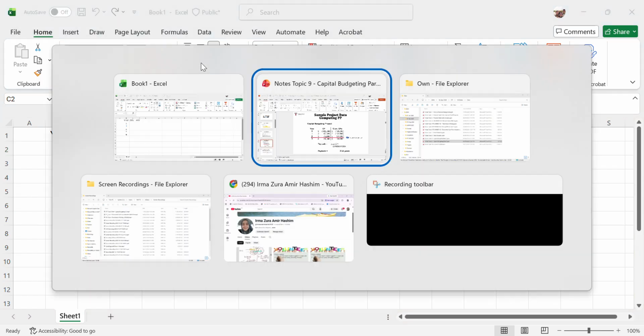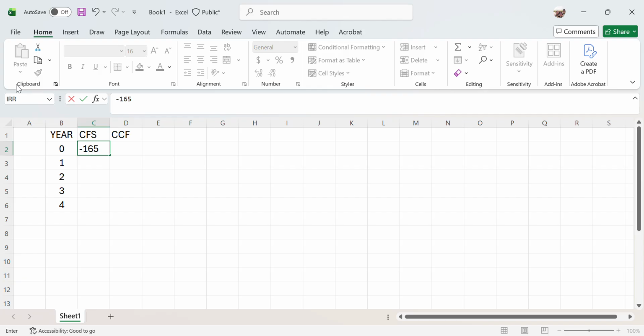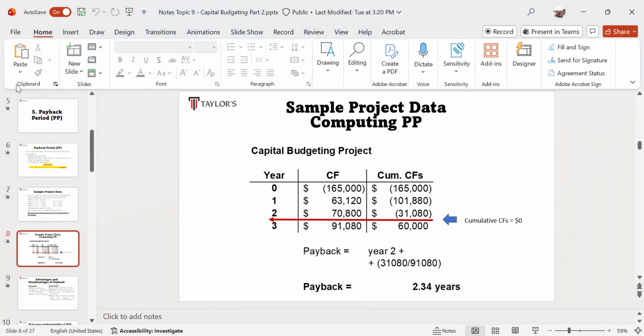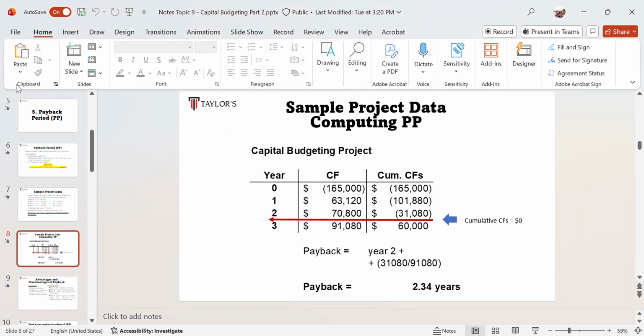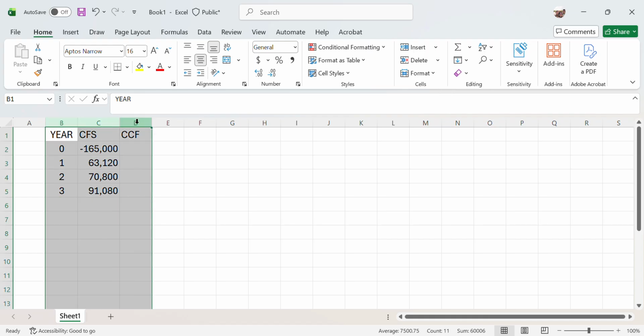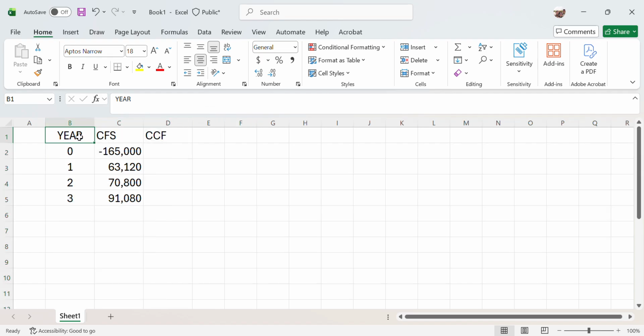The first year is 165, then 63,120, 70,800, and in year 3, 91,080. So there is none here. Let me make it bigger.